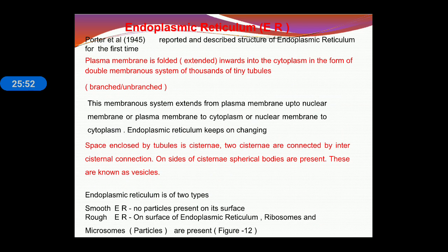Then endoplasmic reticulum. Endoplasmic reticulum is formed by plasma membrane infolding, and it is extended towards the cytoplasm. This membranous system extends from the plasma membrane up to the nuclear membrane and the cytoplasm. Endoplasmic reticulum keeps on changing. The space enclosed by a tubule is the cisterna. Two cisternae are connected by intercisternal connection. These are known as vesicles. Endoplasmic reticulum is of two types: smooth endoplasmic reticulum and rough endoplasmic reticulum. In smooth endoplasmic reticulum, no particle is present on its surface, and in rough endoplasmic reticulum, ribosomes are present on the outer surface. That's why it appears rough.